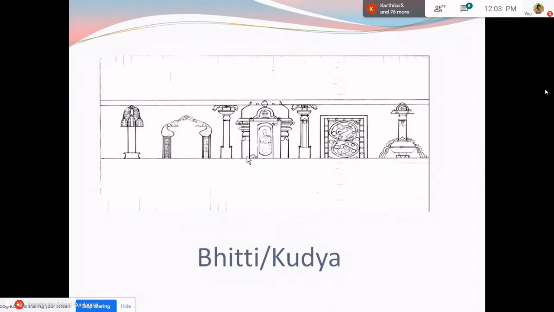And many a time this Torana can have what is called a koshta. Koshta usually means, there can be a koshta without a Torana also. Koshta means a recessed, a recession in the wall which accommodates a sculpture of a deity, which we find. This is called a koshta.